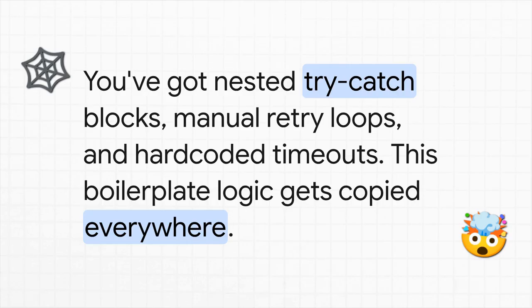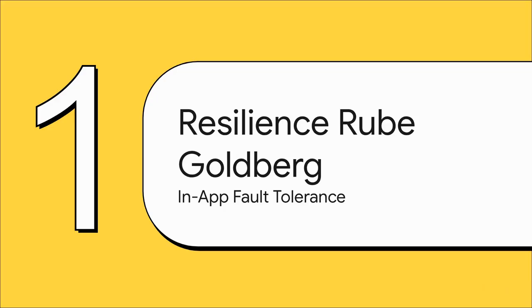But you know what the worst part is? The worst part is that this exact same chunk of boilerplate gets copied and pasted into every single service. Every time you add a new outbound call, you're just duplicating this error-prone code. It's not just messy, it is a huge maintenance nightmare. There's a name for this. We call it the resilience Rube Goldberg machine. It's just a perfect description, isn't it?